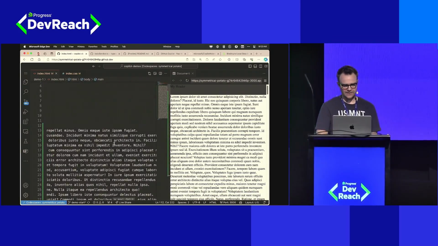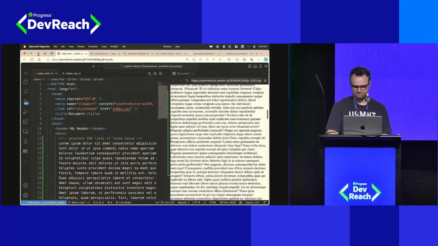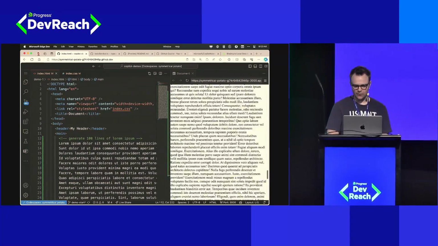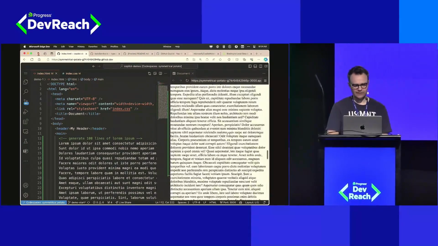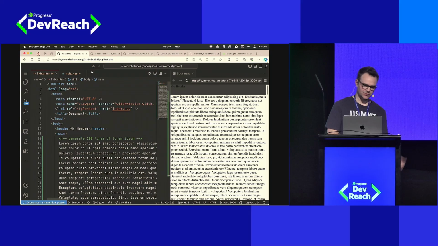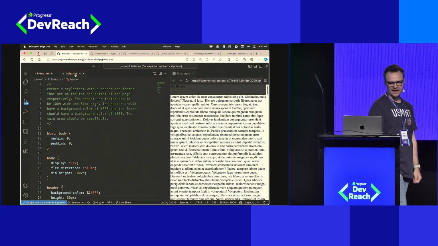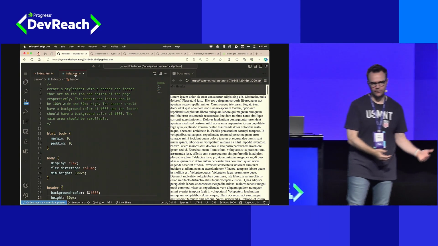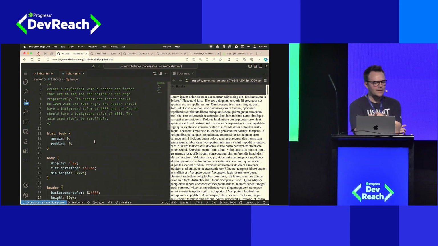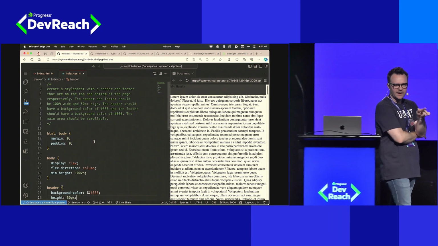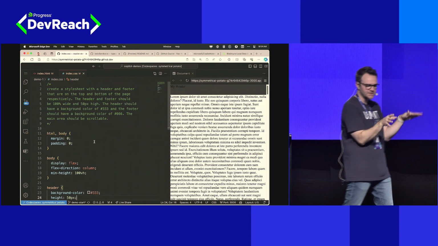And if we come over here then to our page, we can see, well, that is also not quite right, because now our footer's pushed to the bottom, and that scrollable middle area is consuming the whole page. So we need to do some refactoring. So let's come back over here and attempt to improve the code that Copilot has already given us. Now, if I knew where the code was wrong, I could go straight to that spot and start doing some prompts or some comments to fix the code.